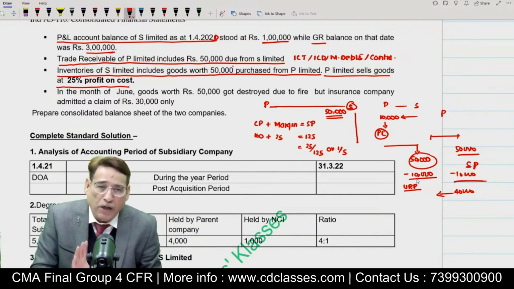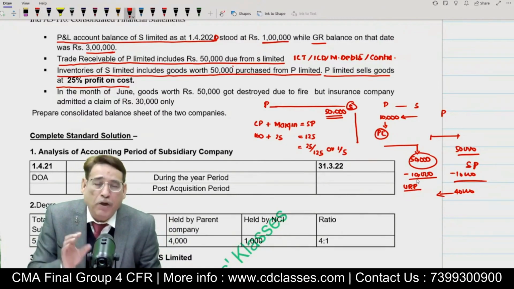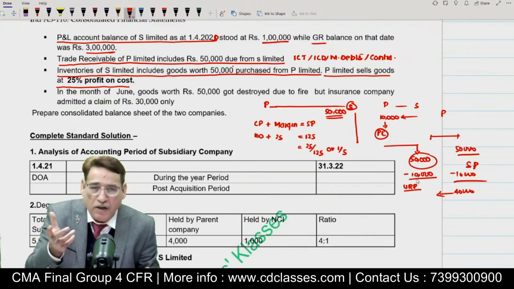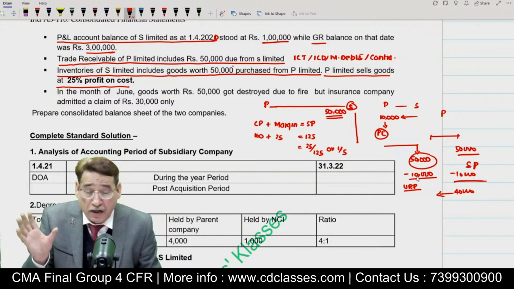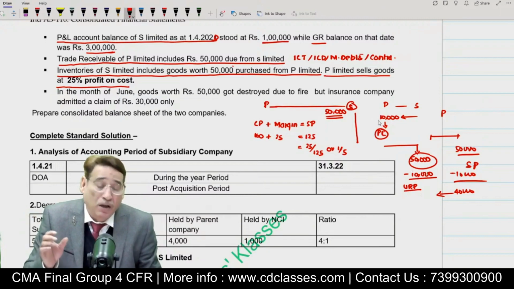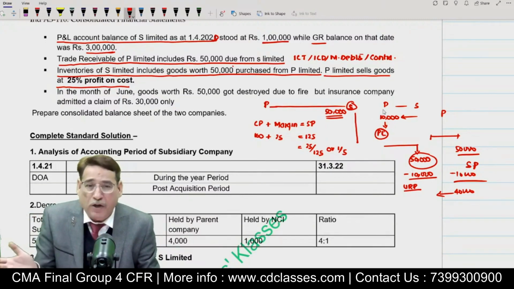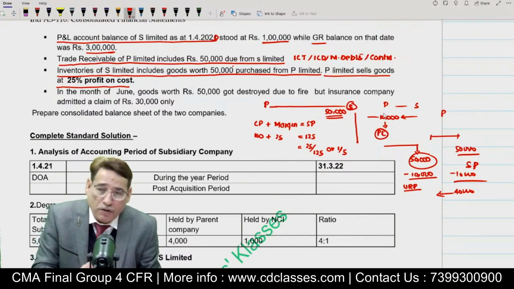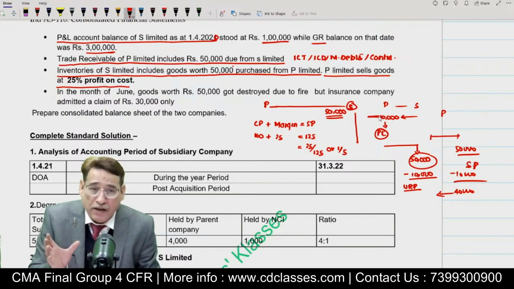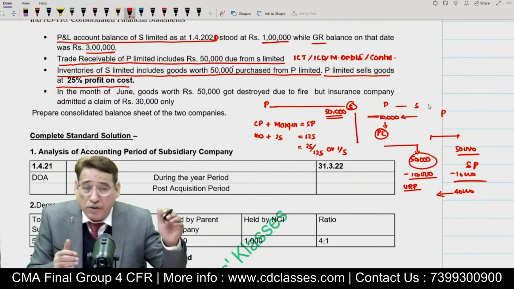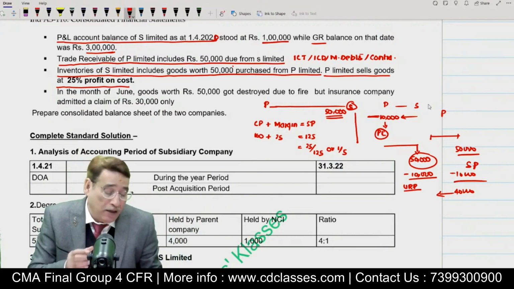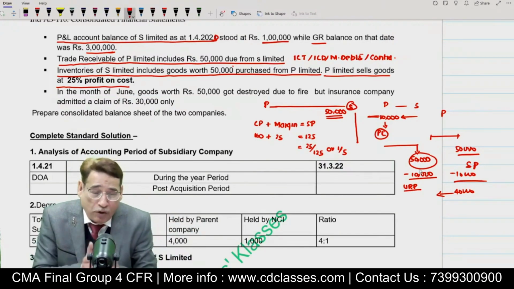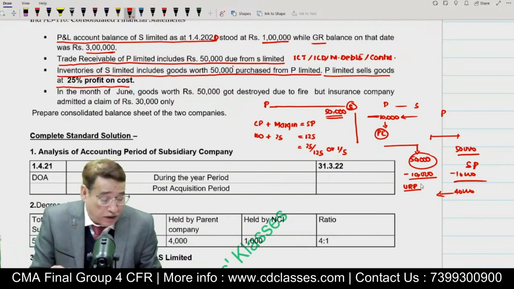And second treatment will be from the consolidated P&L, because consolidated P&L basically means parent's P&L. In the consolidated P&L, I will subtract the entire 10,000. Why am I going to subtract the entire 10,000 from the consolidated P&L? Because this profit was included in the P&L of the parent. Earlier, the parent sold the goods, and when it sold the goods, it must have included that profit in its P&L. So quite obviously, now Parent Limited will have to bring down its profit because of this unrealized profit portion.